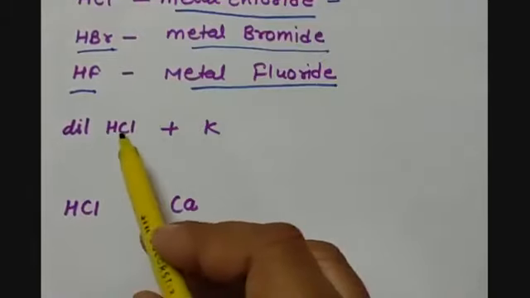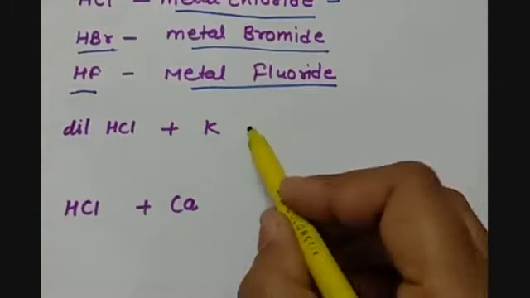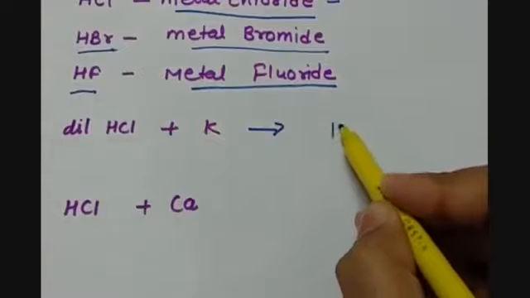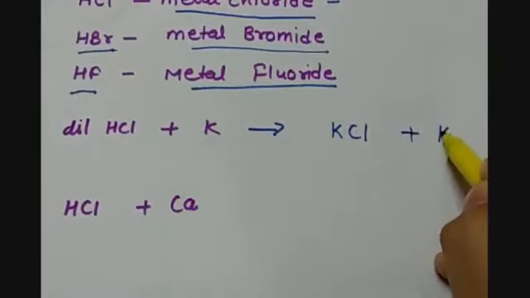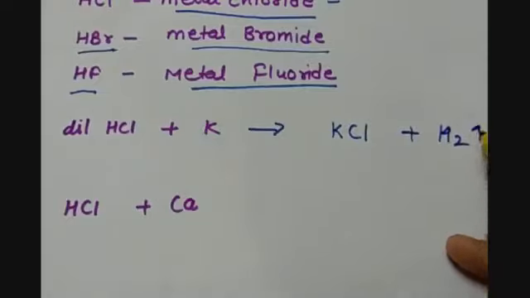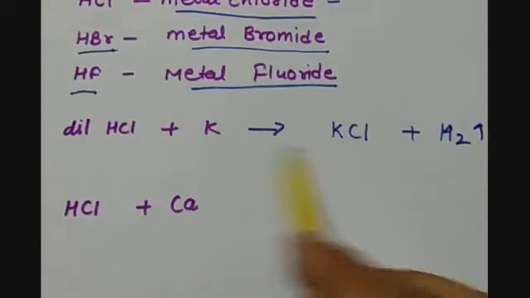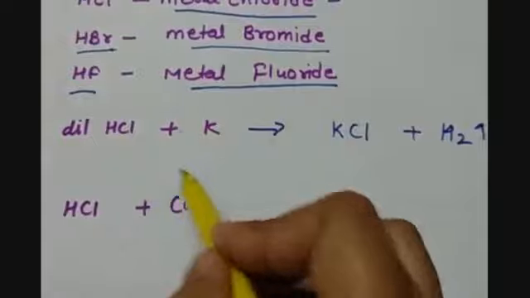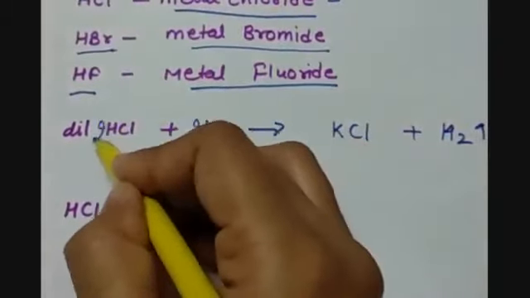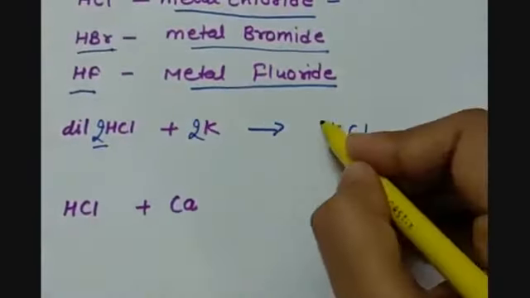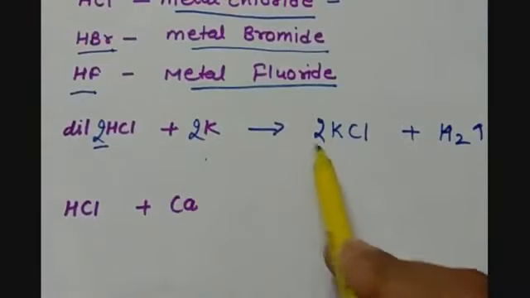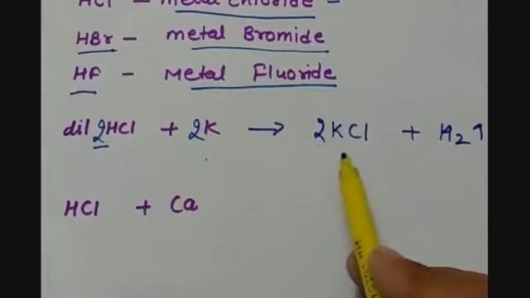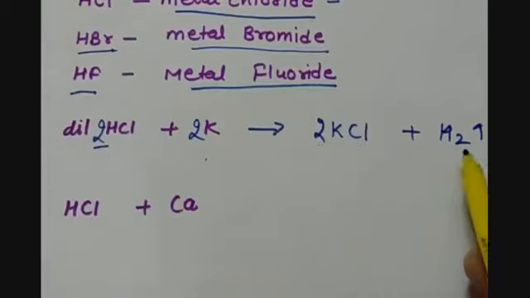When dilute hydrochloric acid reacts with potassium, it gives potassium chloride and hydrogen gas is evolved. To balance this equation, I am putting a 2 here, so this will also be 2. So 2 HCl plus 2 K gives us 2 KCl, potassium chloride, and hydrogen gas.